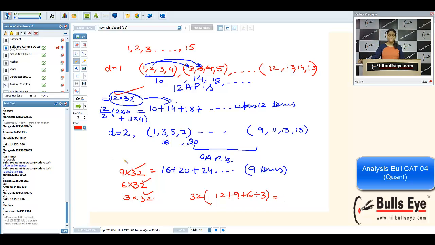Little bit of calculation, but obviously you are preparing for CAT. You should do these calculations.